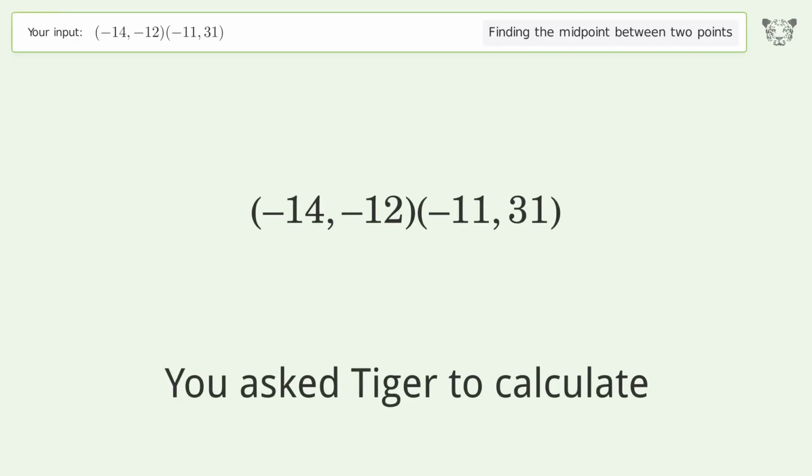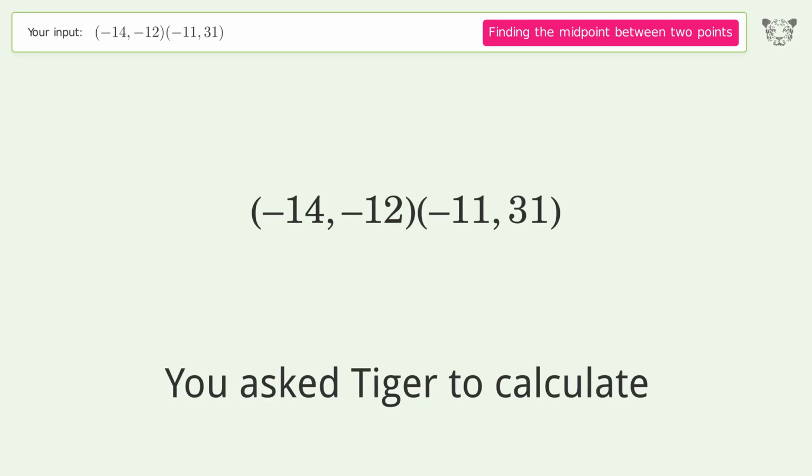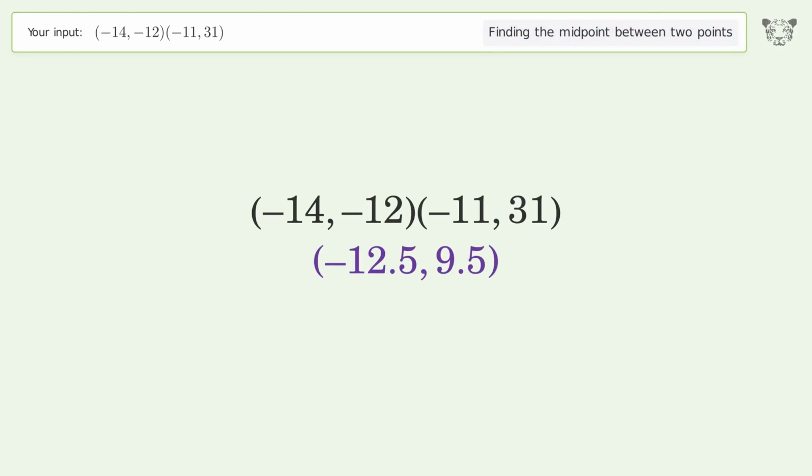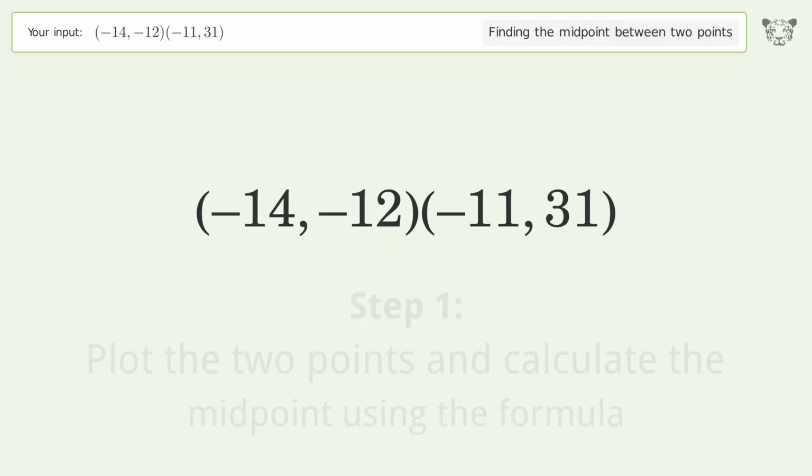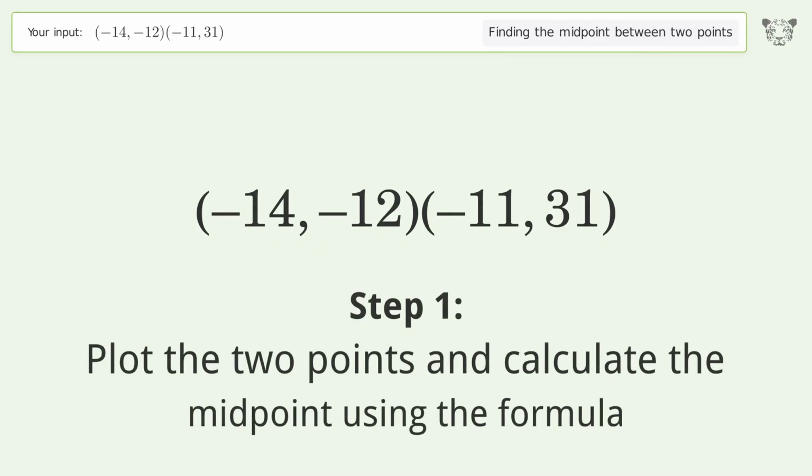You ask Tiger to calculate. This deals with finding the midpoint between 2 points. The midpoint between the 2 points is negative 12.5, 9.5. Let's solve it step by step. Plot the 2 points and calculate the midpoint using the formula.